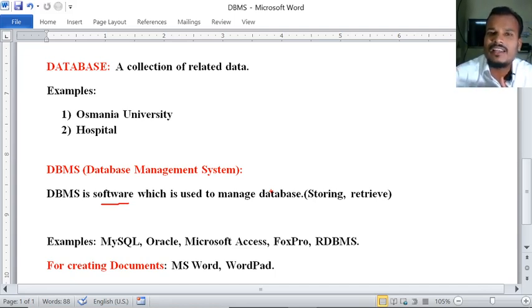The third party will do the selling and buying of the products. That means we have to maintain the data efficiently. We have to manage the data efficiently. For that we need a software that is called the DBMS.